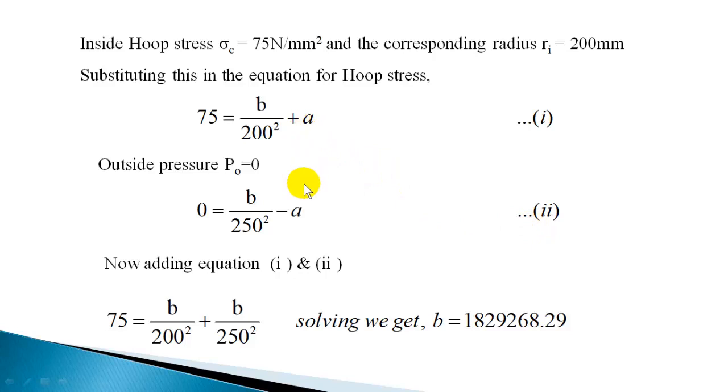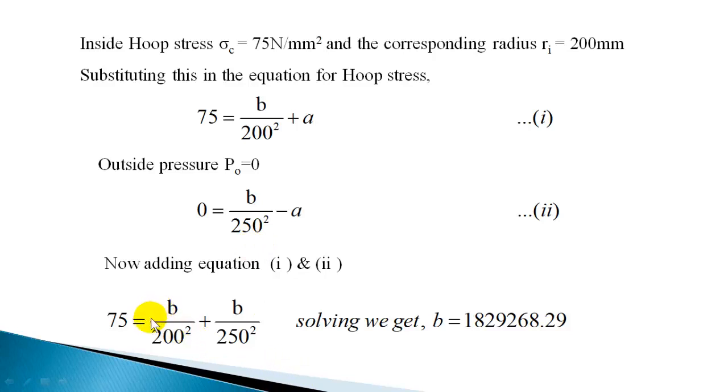Now here you have plus A, here you have minus A, because you have used the hoop stress and pressure equations. So now you can add these two, which will give 75 plus 0, 75 is equal to B by 200 square plus B by 250 square.